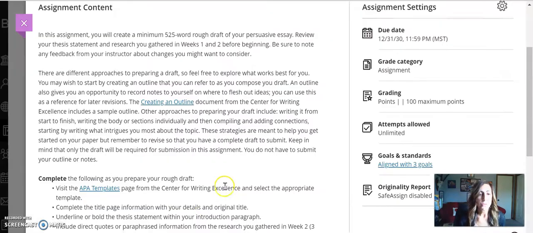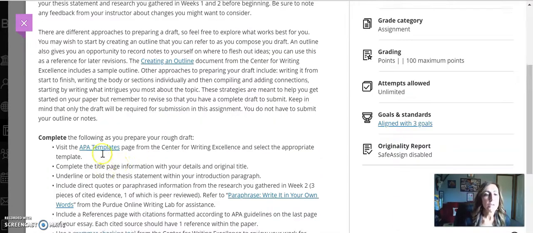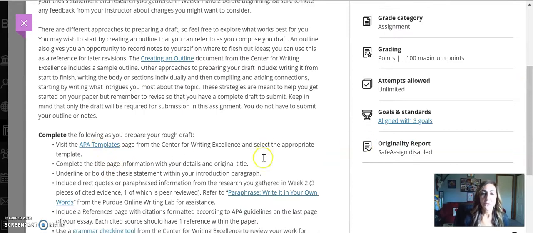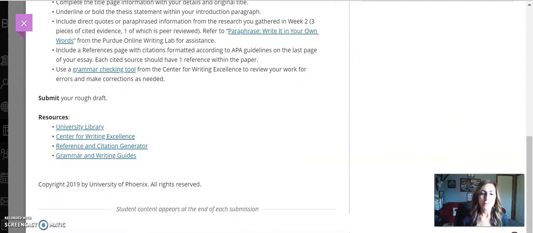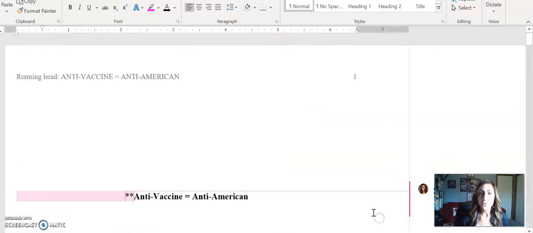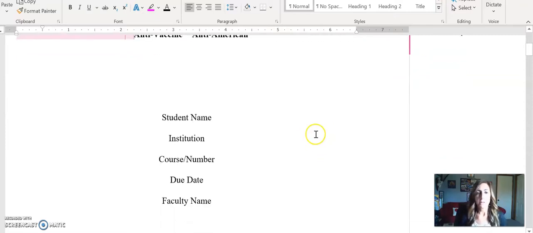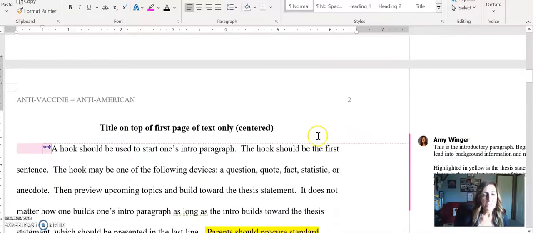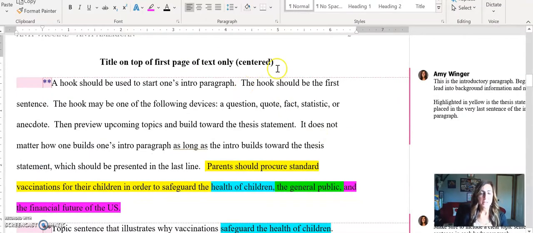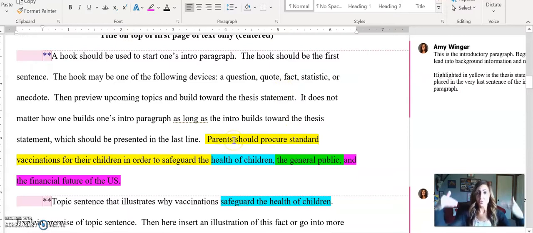In your assignments section, there's an APA template. Go ahead and download that, and then you can just rewrite over everything in it. This is what it's going to look like when you rewrite over everything. And in my case, I've chosen to title my essay "Anti-Vaccine Equals Anti-American." Okay, then I'll put my name and all that right there. Then I'll have my title repeated. Then I'll have my introductory paragraph. Again, it's going to end with your thesis statement. In this case, you can see I have my 3 points listed. I have, for your benefit, color-coded them.